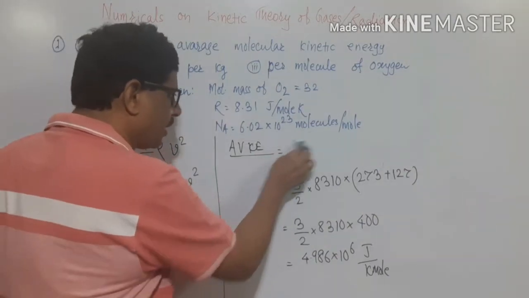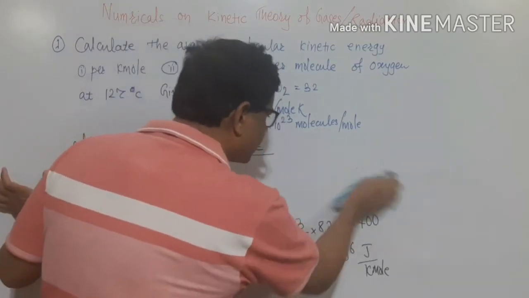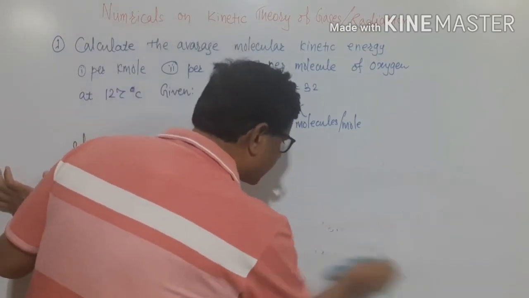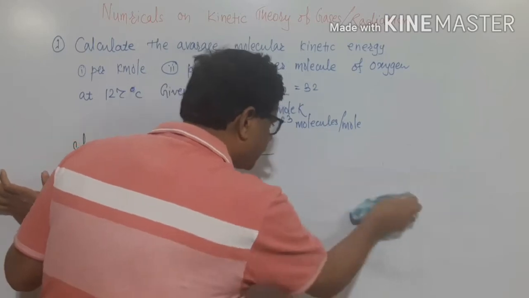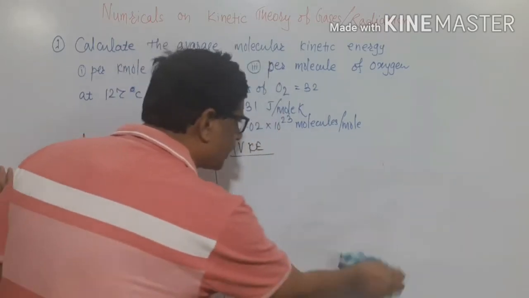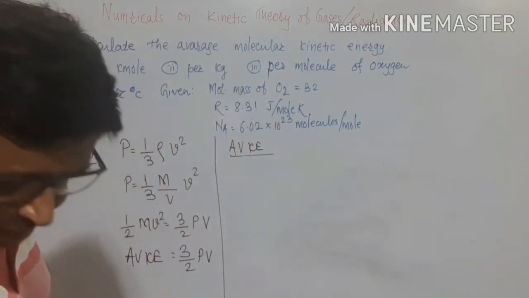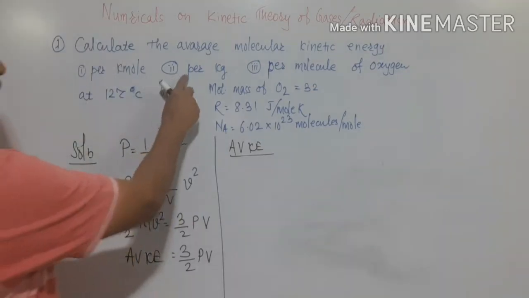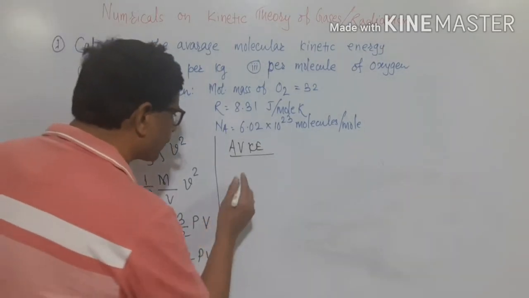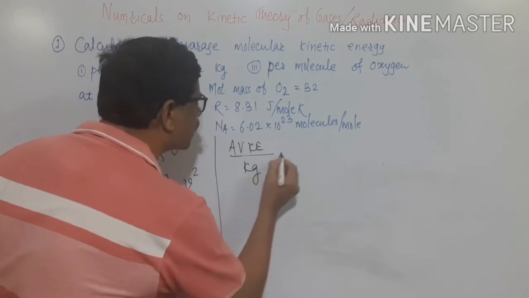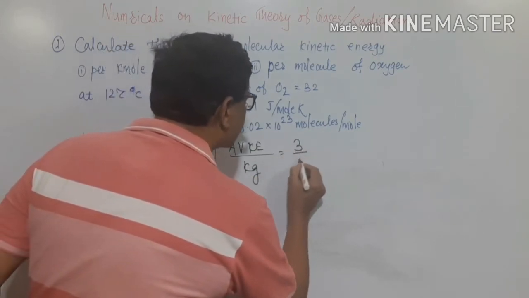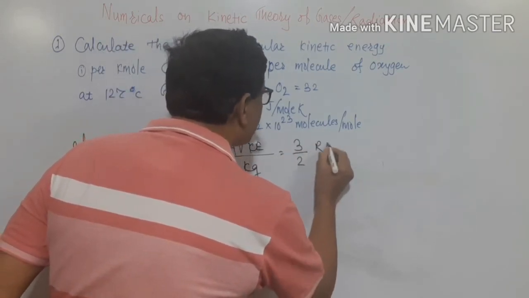Now, thereafter, next what is asked here is we have to determine the average kinetic energy per kilogram. Average kinetic energy per kilogram. The average kinetic energy per kilomole is 3 by 2 RT.